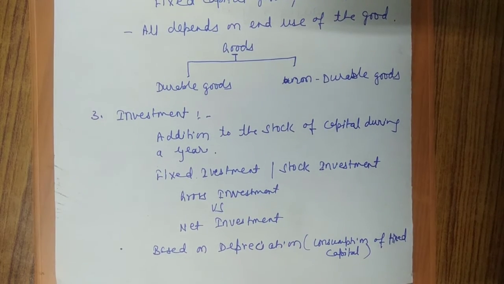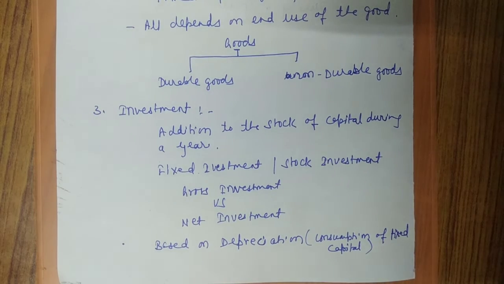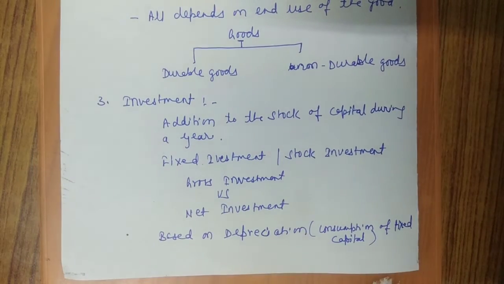Next is the difference between gross investment and net investment. The basic difference between both is depreciation. Accounts students, commerce students are very much familiar with this word.